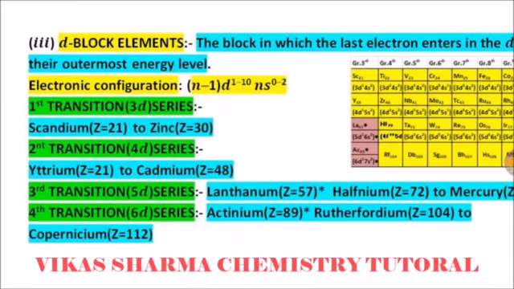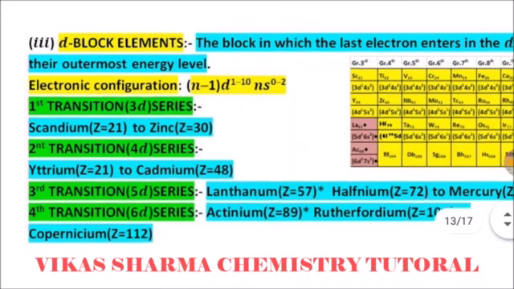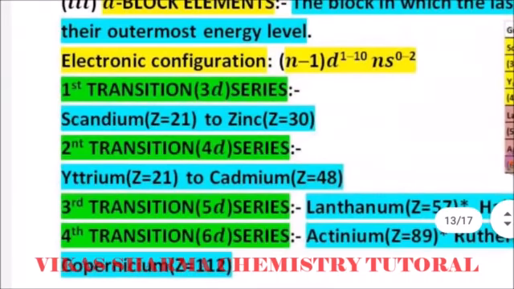In the d subshell, the electrons fill from 1 to 10. The ns holds 0 to 2, which means 2 electrons are held by the s orbital. So there are three series. The 3d series, the first transition series, starts with scandium, Z equals 21, to zinc, Z equals 30. The second, known as the second transition series, is the 4d series, starting with yttrium, Z equals 39, to cadmium, Z equals 48.